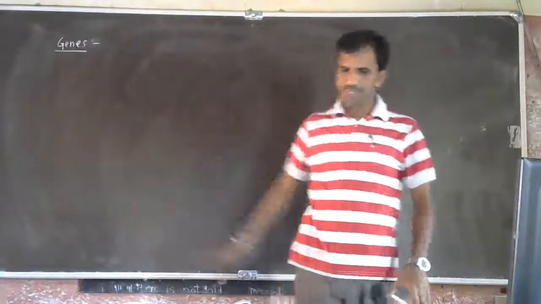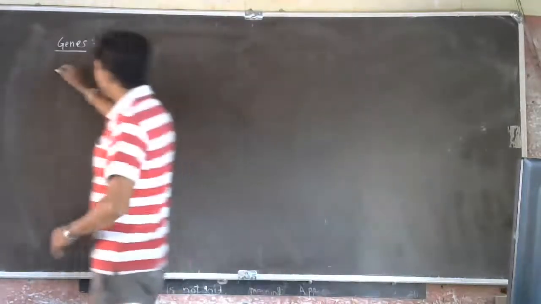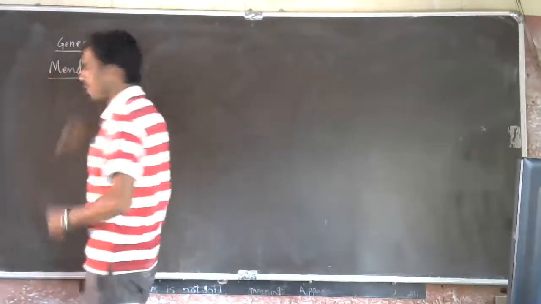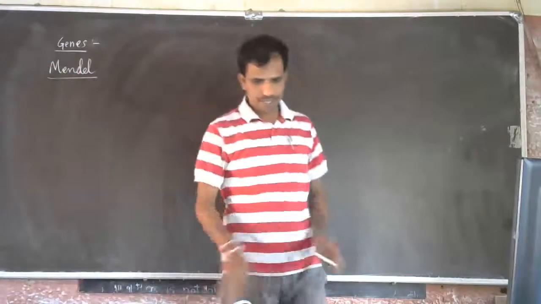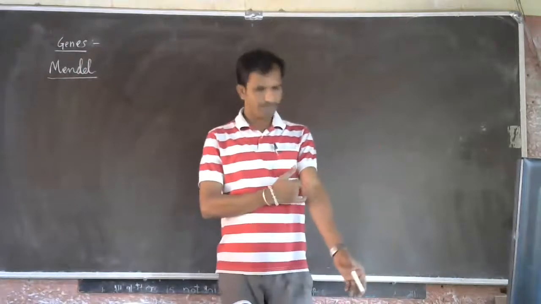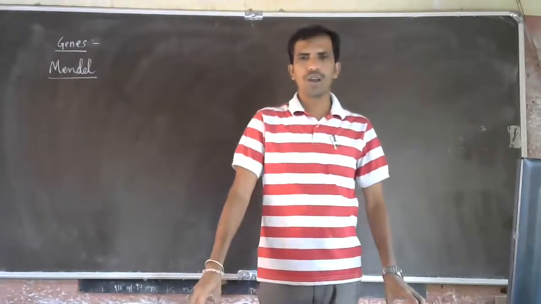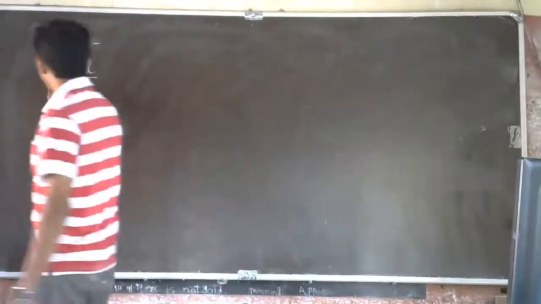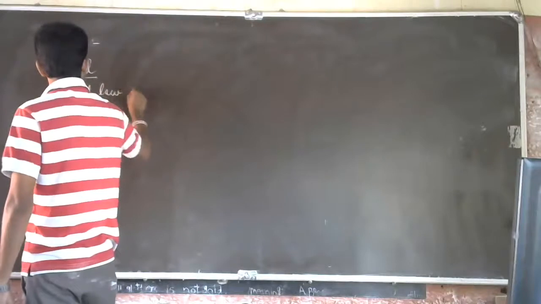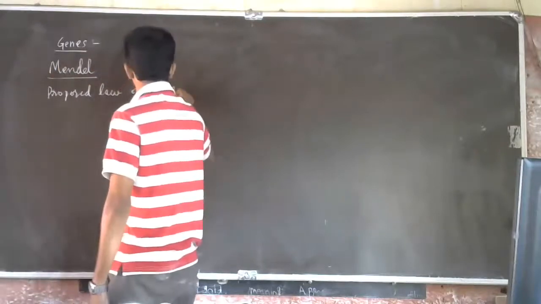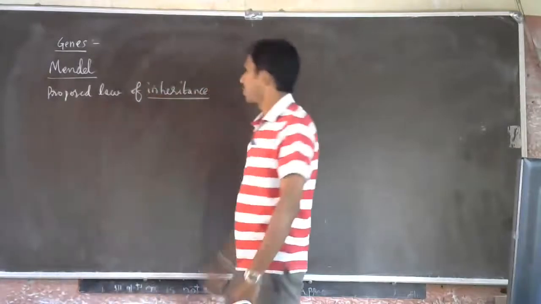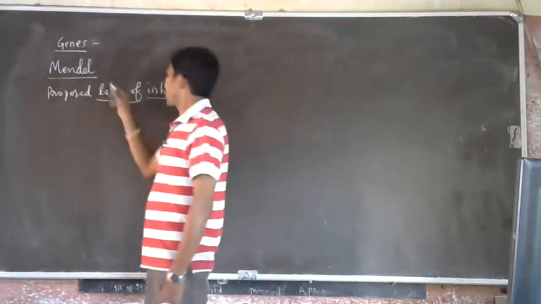Before going to the gene, we should understand something about Gregor Mendel. Gregor Mendel is a scientist, a biologist, who proposed the law of inheritance.